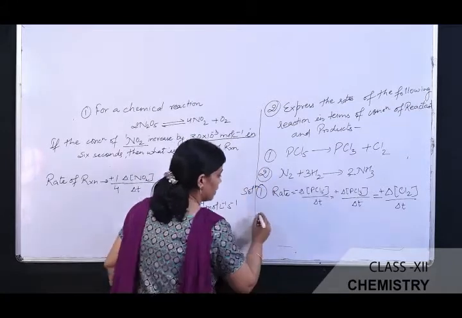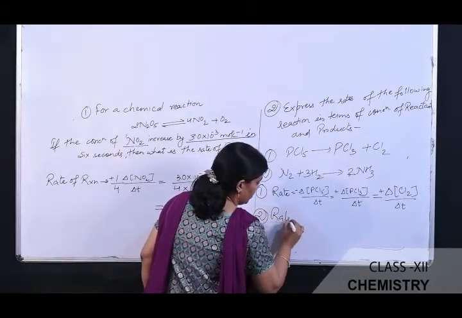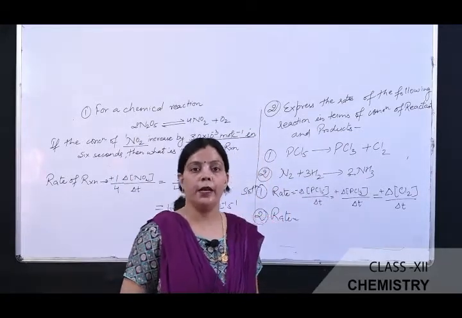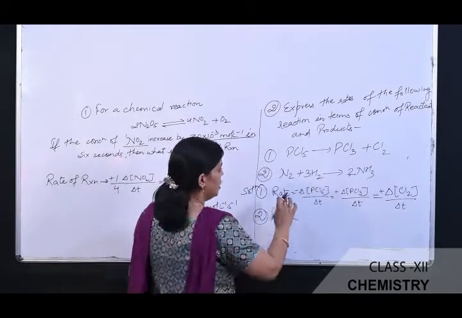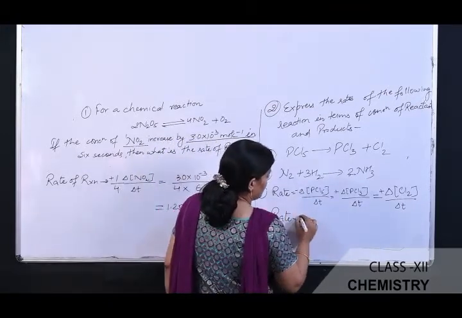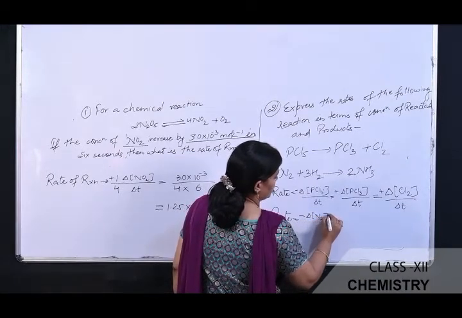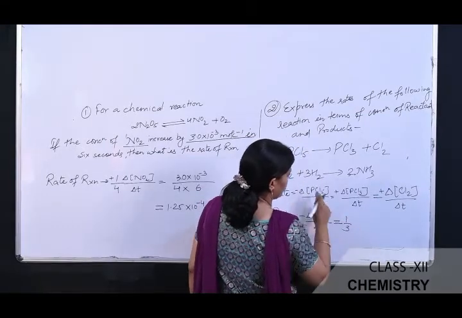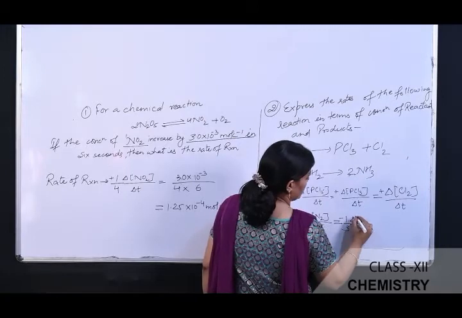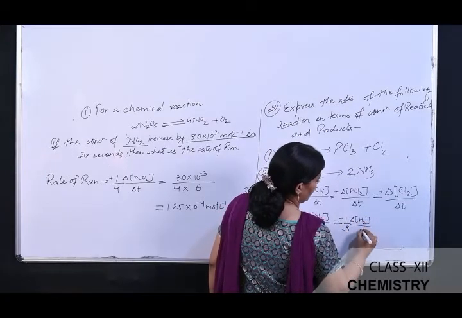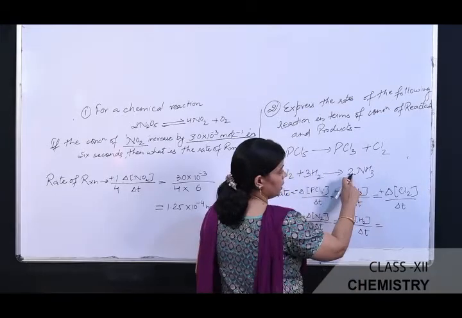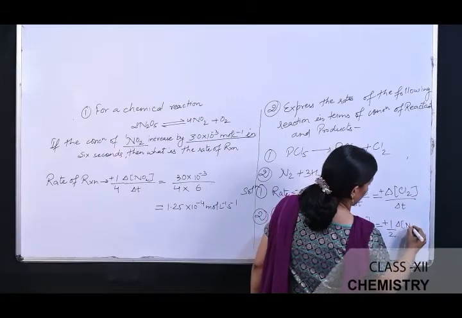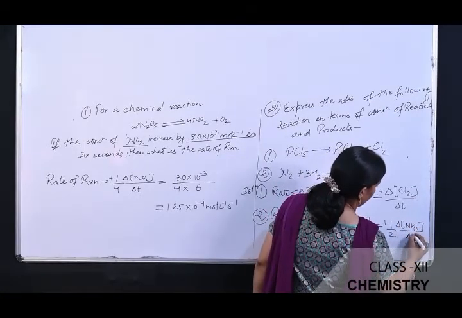For the second question, how do we express the rate? Because here the stoichiometry is different, the rate of change in concentration is divided by its stoichiometric coefficient to avoid the difference in the rate. So the rate with respect to nitrogen is minus the change in the concentration of nitrogen divided by delta T, which is equal to 1/3, because the stoichiometry is 3, times minus the change in the concentration of hydrogen divided by delta T, which is equal to, here the stoichiometry is 2, so plus 1/2 the change in the concentration of ammonia divided by time taken.